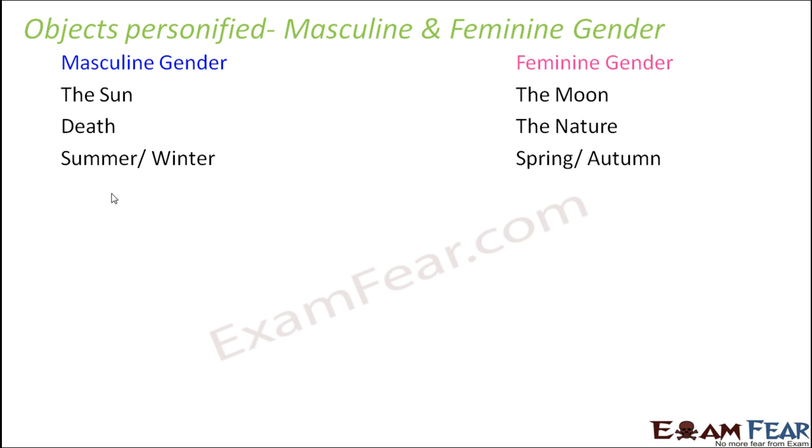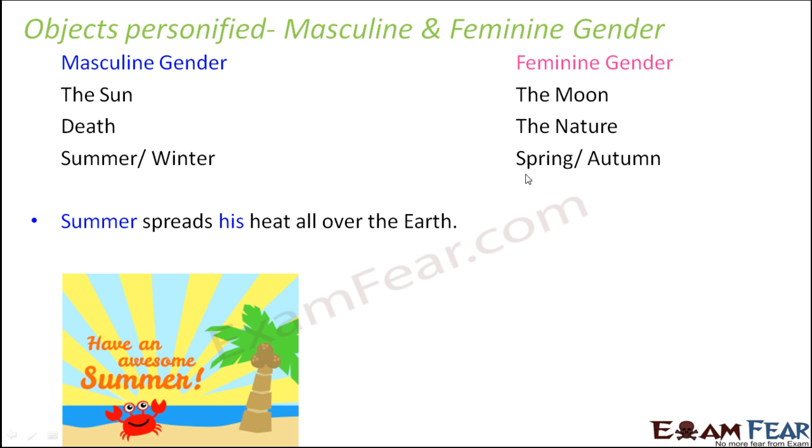For example, objects like the sun, death, summer or winter, all of these will fall under the category of masculine gender, whereas objects like the moon, the nature, spring or autumn, they would fall under the category of feminine gender. Now this would happen only when all these objects are personified. Let us look at this example. Summer spreads his heat all over the earth. So here summer has been personified, and once personified, it falls under the category of masculine gender. So with summer we have used his, because it is masculine gender.